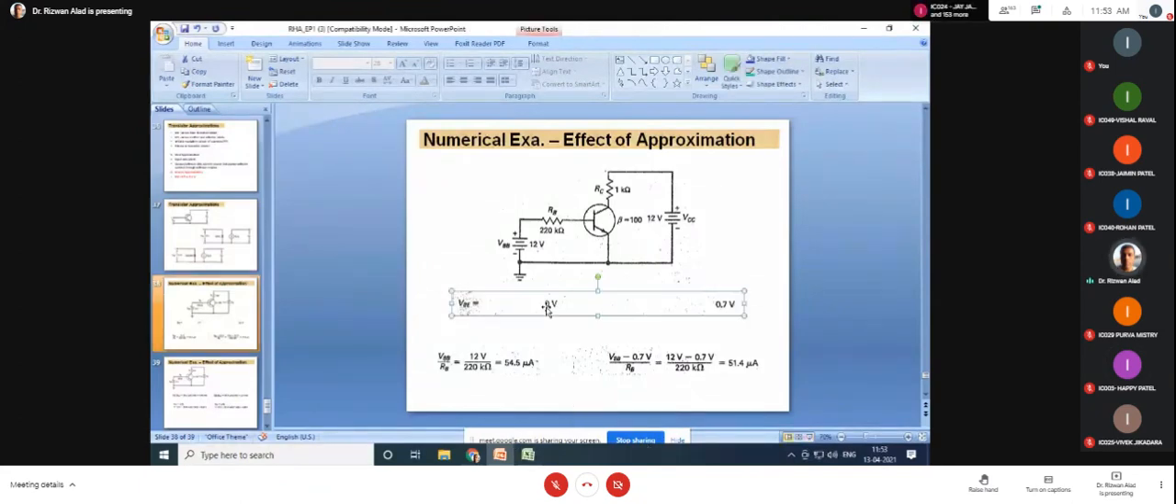Okay, please all of you verify the first calculation. VBB is 0, it is the ideal. VBB 0.7 is the first approximation. Under the ideal approximation, your IB is equal to 54.5 microampere.